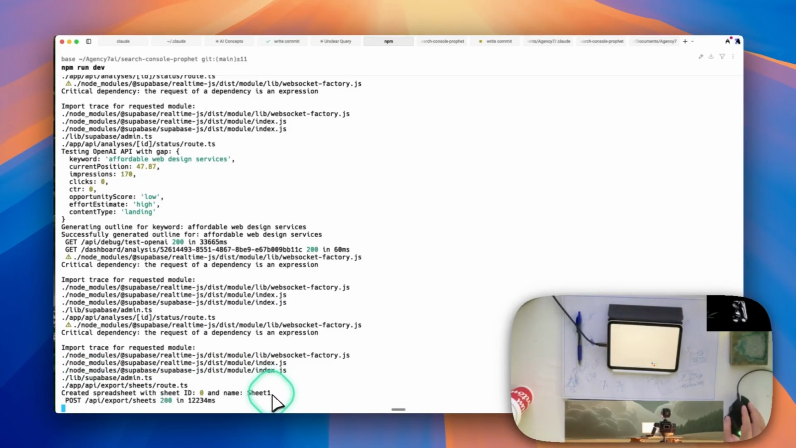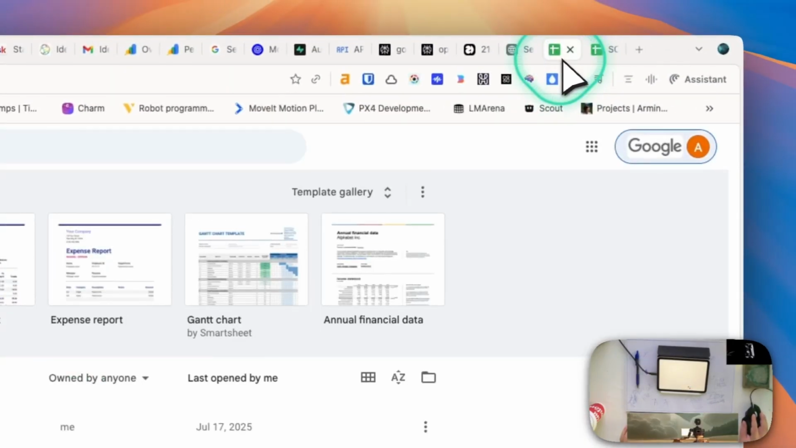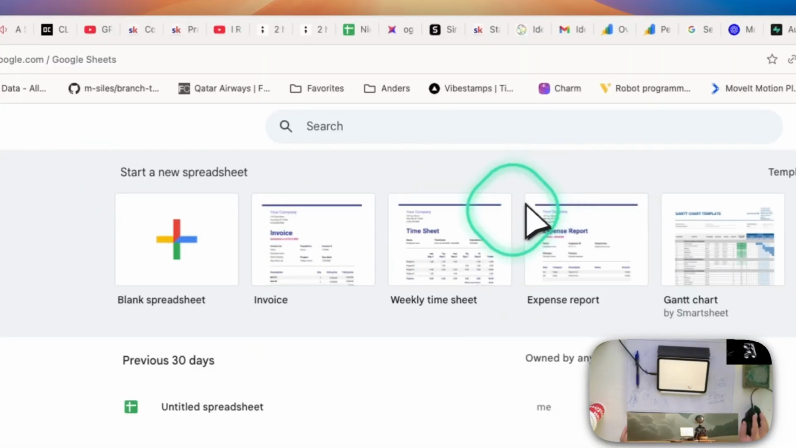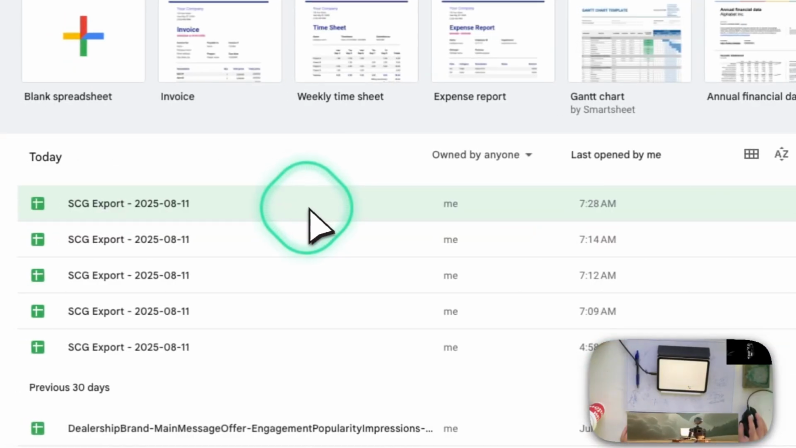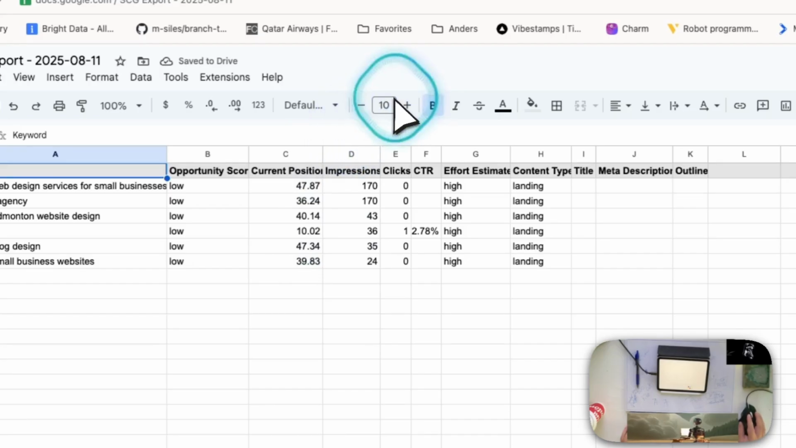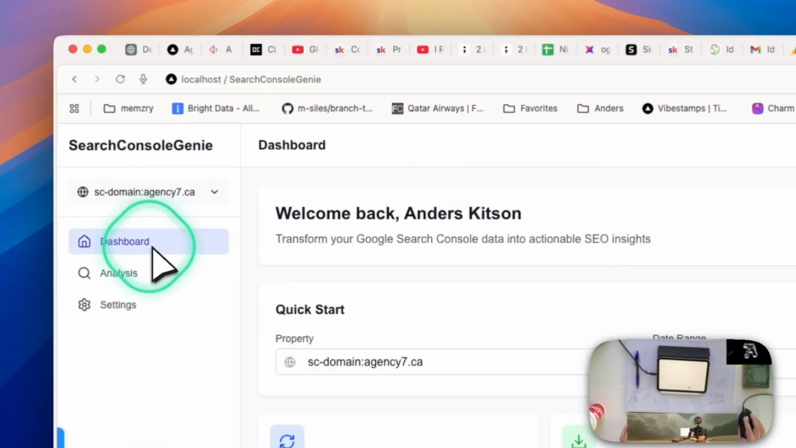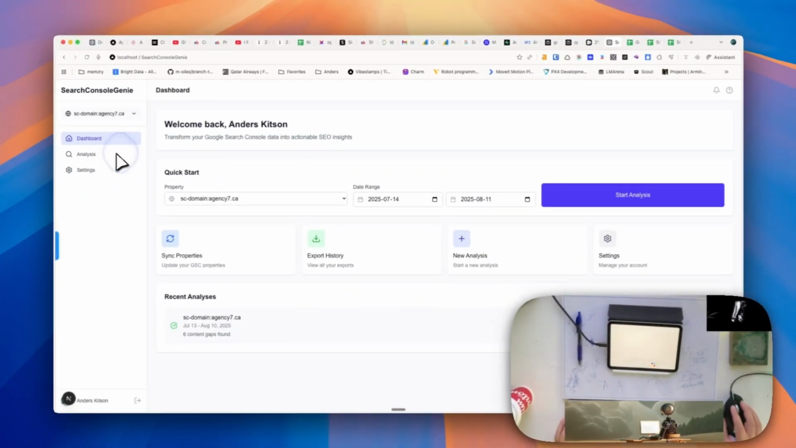Created spreadsheet, post export spreadsheets. I guess the question is, does it not create the content thing back? Or no. Here, refresh. July 17th. Oh, wrong count. Here's 728. No content. Maybe generate outline is happening somewhere else in the app. Dashboard. Start analysis, new analysis, sync properties, export history.